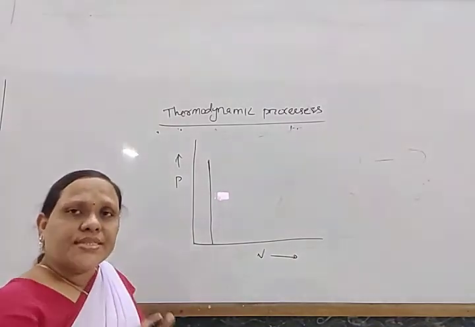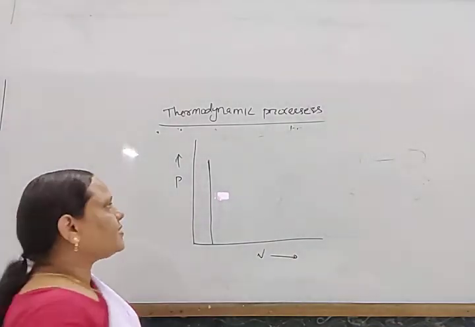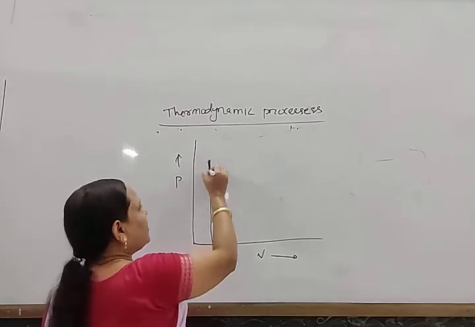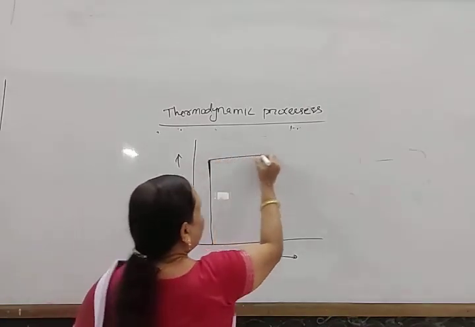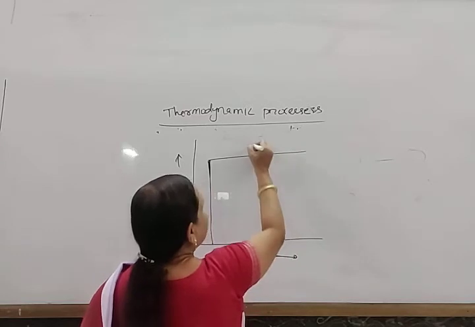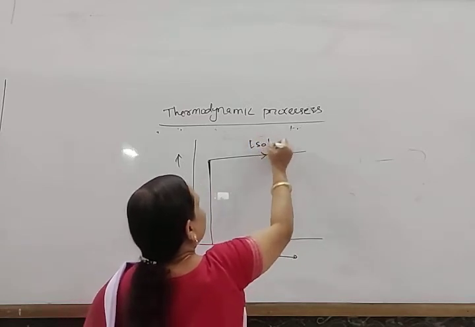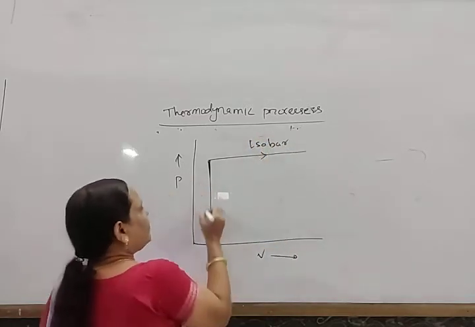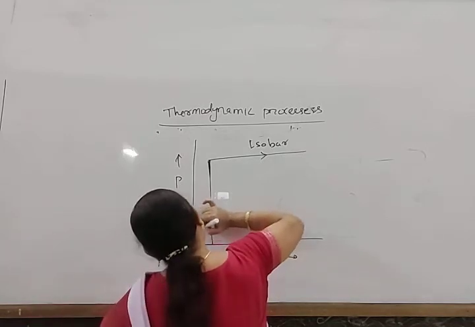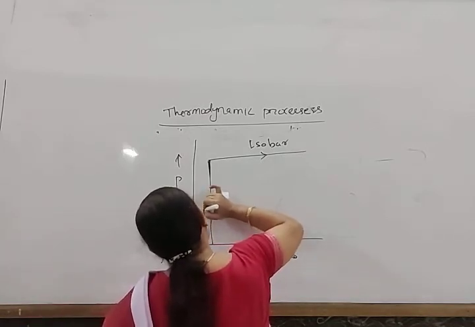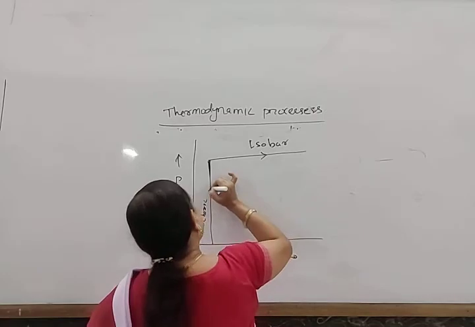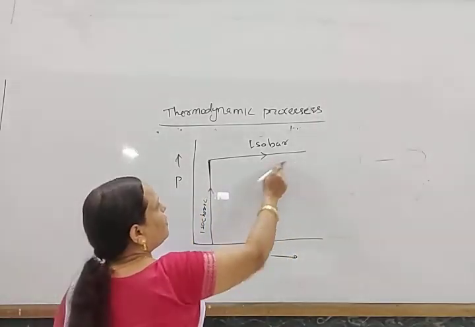And pressure is constant, whatever the volume or temperature. If the pressure is constant, then what is the nature of the curve? The nature of the curve is like this. So this is isobaric and this is isochoric.